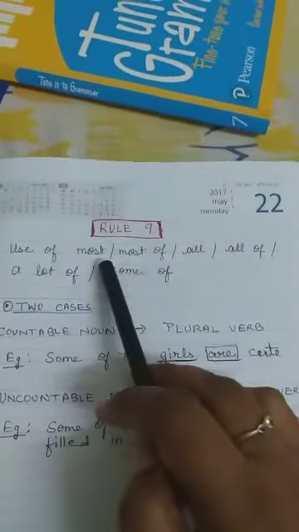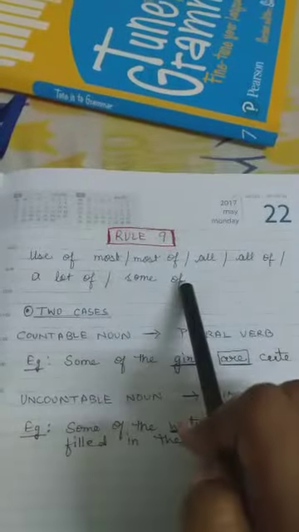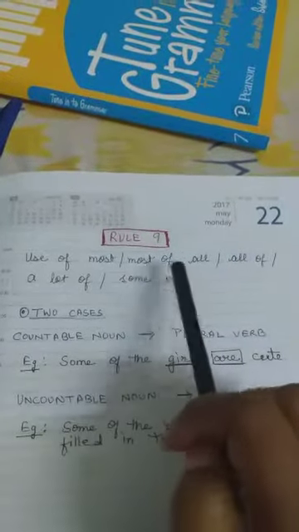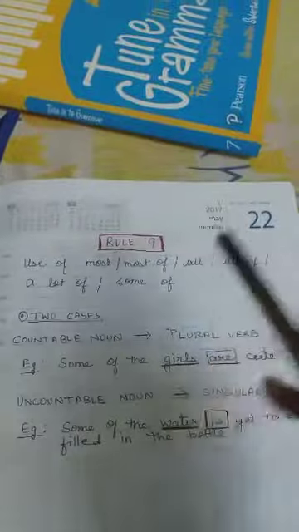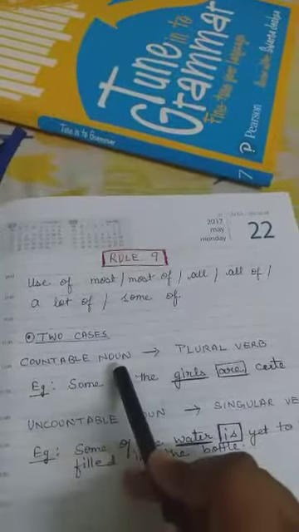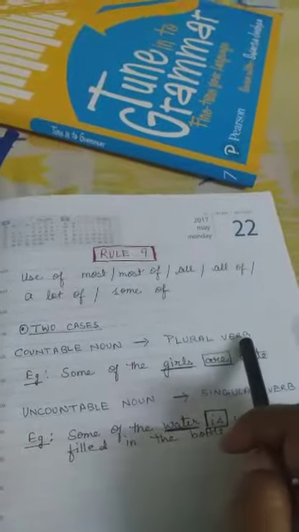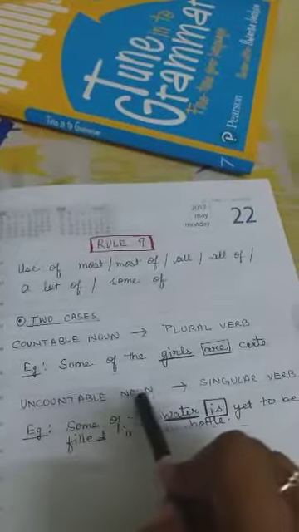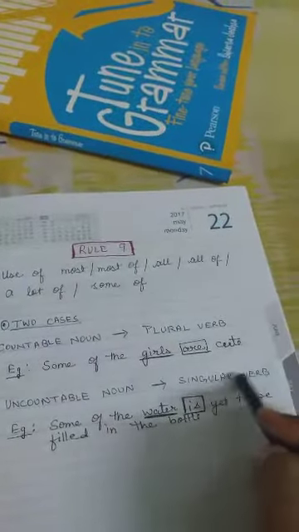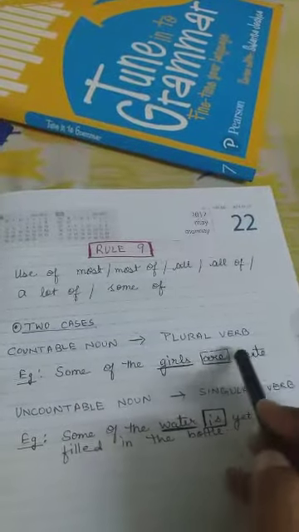Use of most, most of, all of, a lot of, some of. If these words appear in a sentence, there are now two cases regarding this. See, one is countable noun. Whenever there is a countable noun, we use a plural verb, and when there is an uncountable noun, then we use a singular verb. Like, see the example: some of the girls are cute.